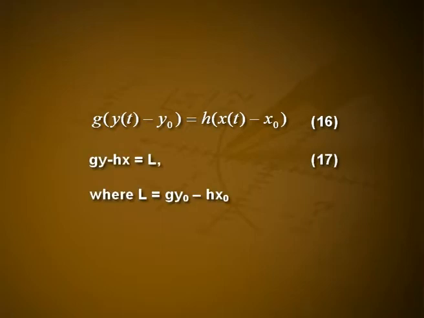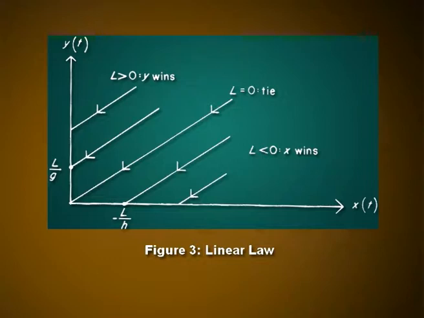Rewriting equation 16, we have gy − hx = L, where L = g y0 − h x0. The y force wins the combat if L is greater than 0 and loses if L is less than 0. As before, the y force wins if the x force is annihilated while some y troops still remain active combatants. Figure 3 shows the linear graphs of equation 17.